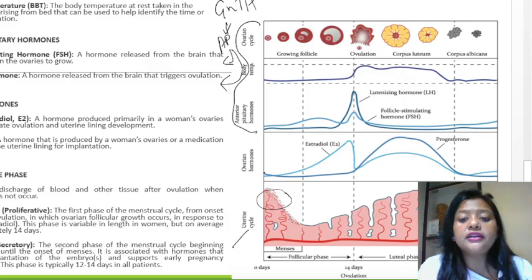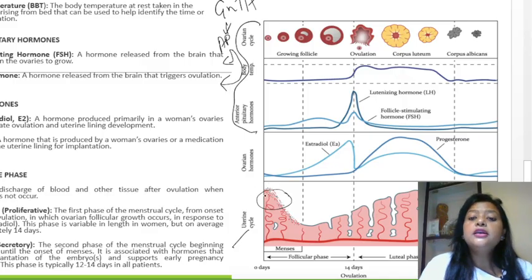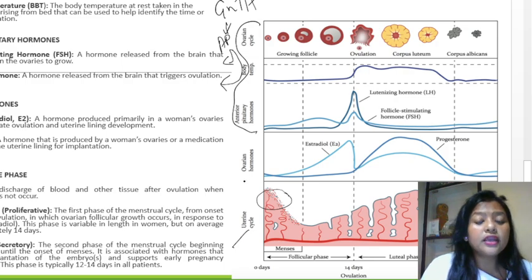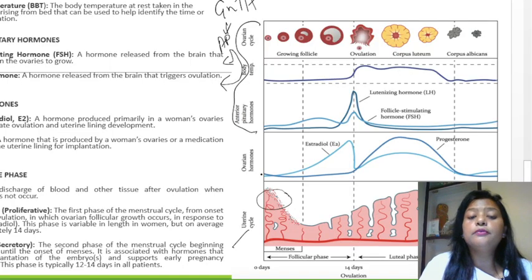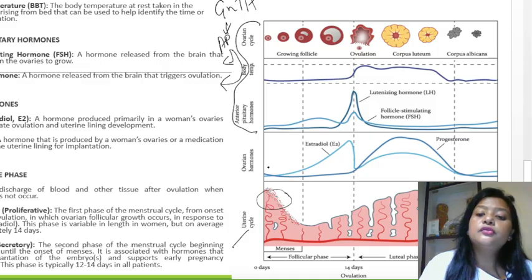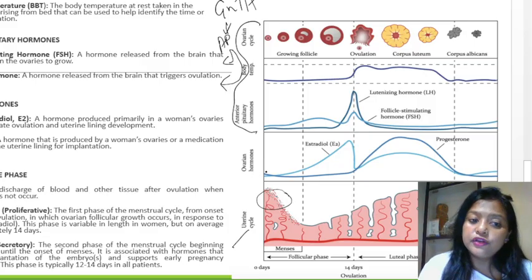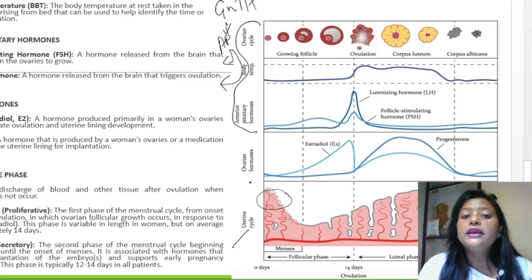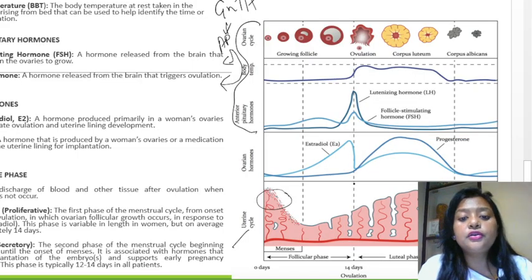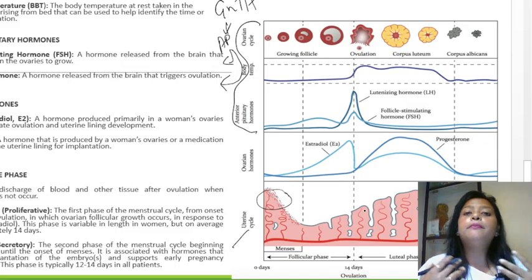So estrogen and progesterone are hormones produced by the ovary, or you can say the gonads. Ovary and testes are the two gonads, and in females we have the ovaries. From the ovary, estrogen and progesterone are produced. Estrogen regulates ovulation and also helps in the uterine lining development. And progesterone prepares the lining of the uterus for implantation.